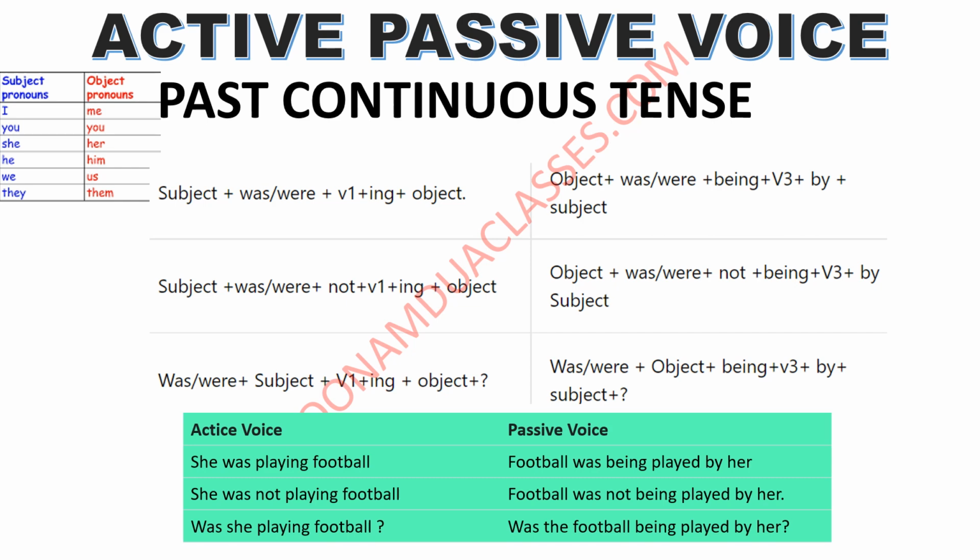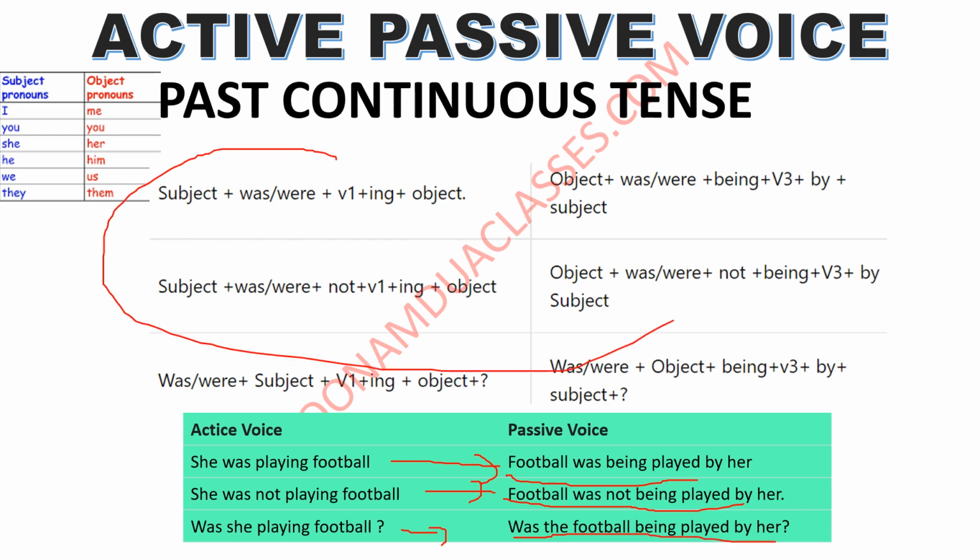Let us do a quick revision in form of these three sentences. तीनों structures use किए मैंने यहाँ पर. She was playing football. Football was not being played by her. She was not playing football. Football was not being played by her. Was she playing football? Was the football being played by her? All the rules are also written here, and here is the subject object pronouns table.